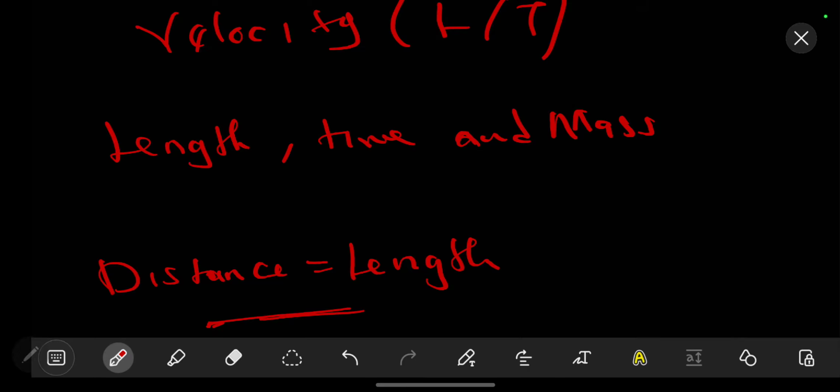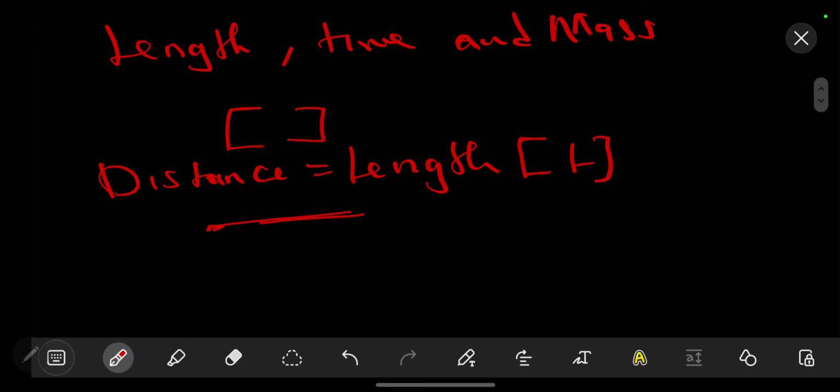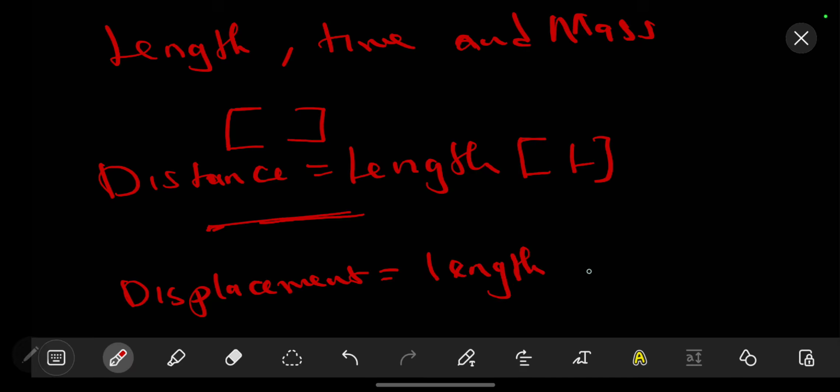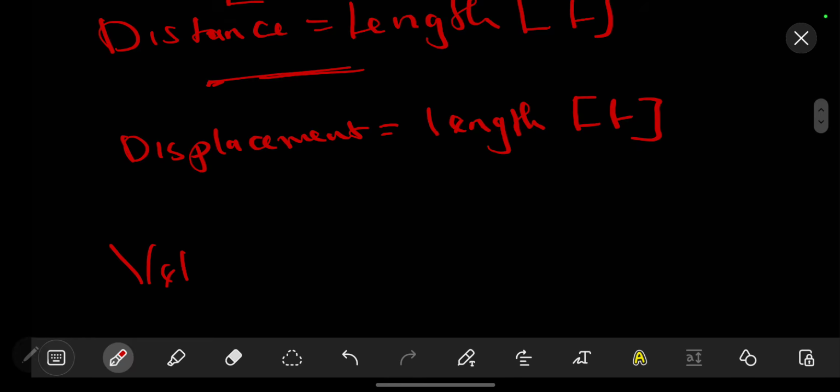Now when we are writing dimensions in dimensional analysis, we'll be having square brackets. So this distance will take these square brackets. When we have our displacement, same principle. Displacement is also a unit of length. So as long as it's a unit of length, it shall be assigned the letter L. So now let's also talk about the velocity.